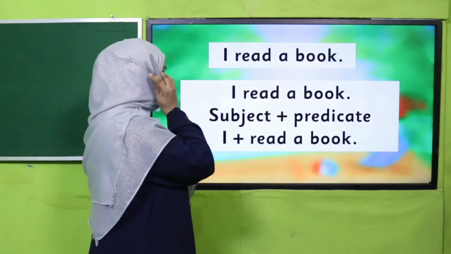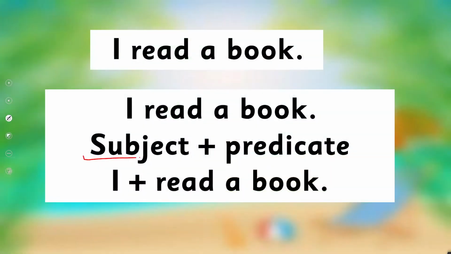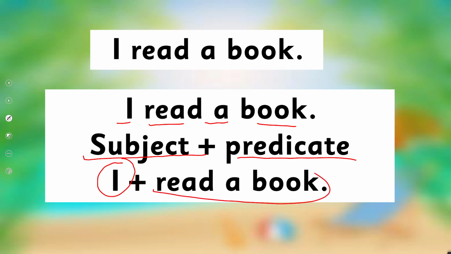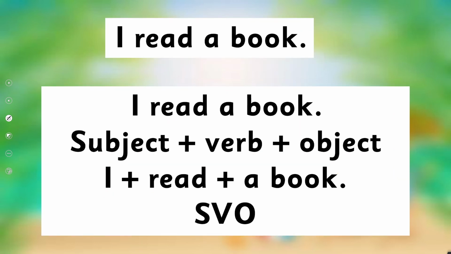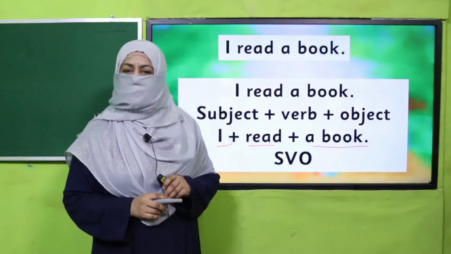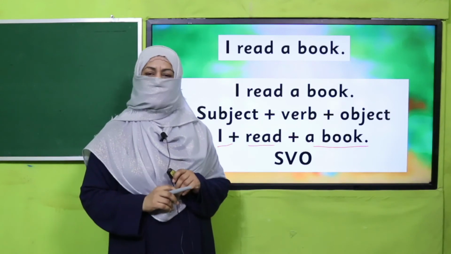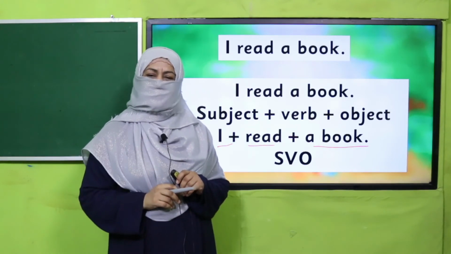This is how you are going to break the sentence. For example, if you are making the subject predicate pattern, you will do it like this: I read a book. So I is the subject, read a book is the predicate. Or if you are given subject, verb, object, then you will make all the parts separate. So this is how you are going to complete this activity in a group. So pause the video, enjoy the activity and then come back.